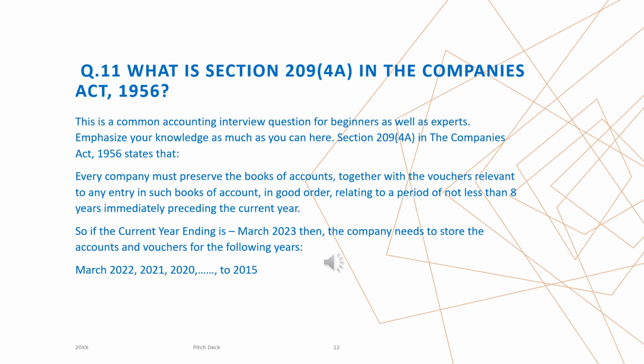in good order, relating to a period of not less than 8 years immediately preceding the current year. So, if the current year ending is March 2023, then the company needs to store the accounts and vouchers for the following years, March 2022, and so on till 2015.